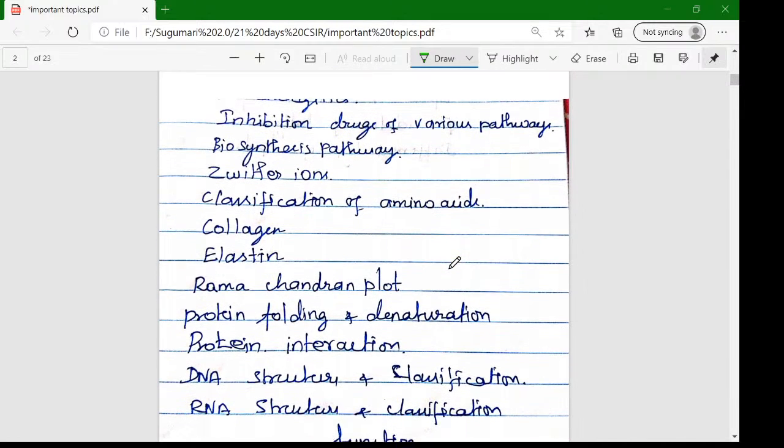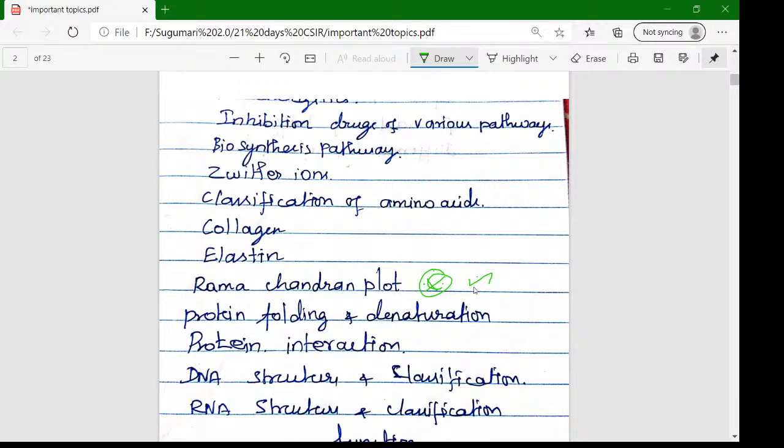That is the first portion, and it is very important. Then some important topics in unit 1 are the inhibitions of various pathways: what inhibitors are available, and which inhibitor inhibits which protein or enzyme. That is very important. Then biosynthesis processes are normal, and the zwitterion related concept, that is pKa value calculations, classification of amino acids, the role of collagen and elastin, and very important, the Ramachandran plot.